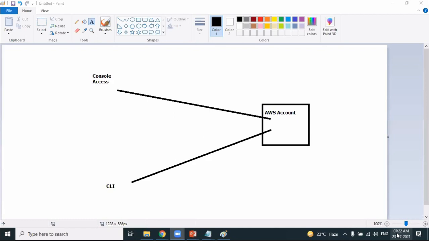In Monday's class, we'll see how we can connect to the AWS account using a different approach, because in the interview they ask you, do you have any exposure to the command line interface? You should be in a position to answer how to connect to the command line interface and what credentials are required. You can create buckets from the command line. So you need to know how to search for the right commands and run them so that you can perform whatever activity you want. Experiencing the command line interface is for the next session, which is very, very important. Stay tuned for the next session.